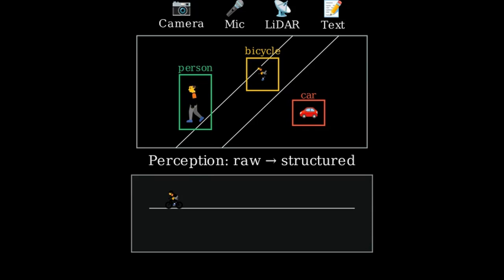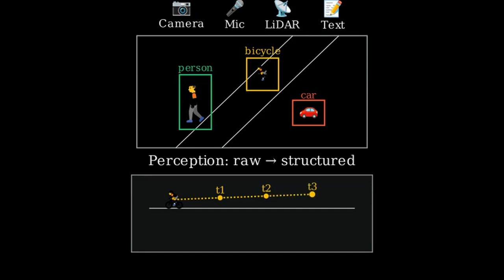Prediction uses patterns to forecast what might happen next. For a self-driving car, it might estimate where a bicycle or a pedestrian will be a few seconds into the future. Let us draw a simple predicted path for the bicycle over the next 3 seconds and show timestamps T1, T2, and T3.